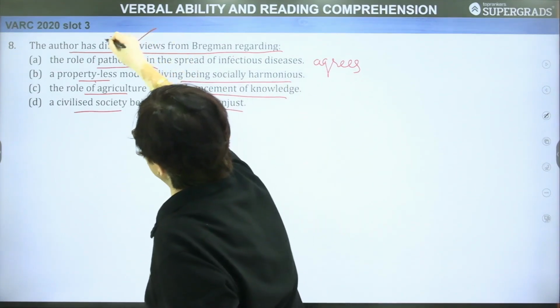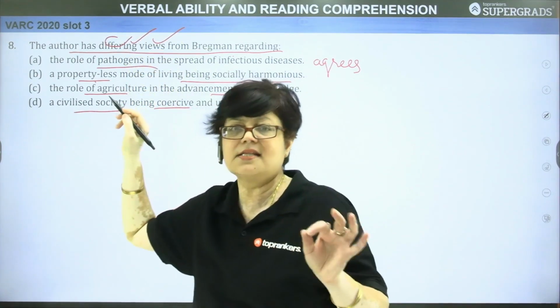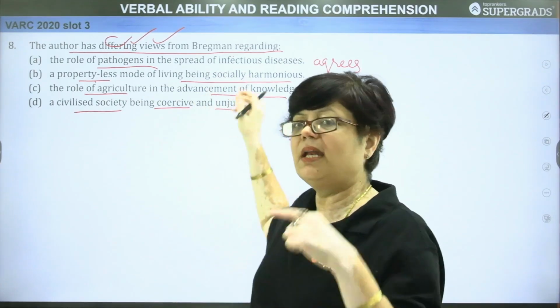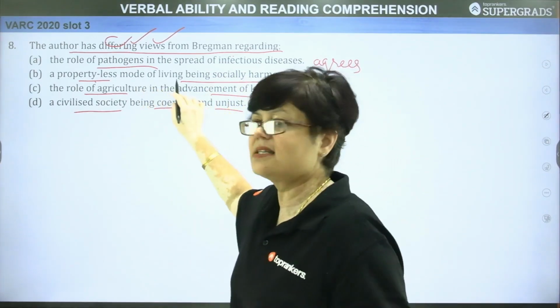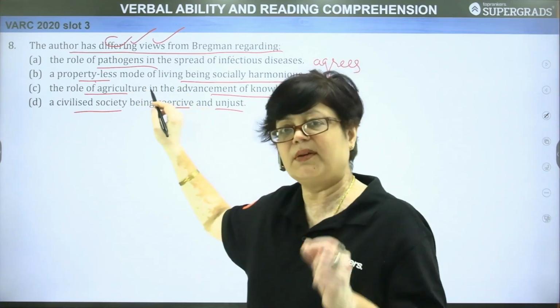What is our question asking? The question is asking which choice is different. I mean, the author is not supporting, and the author's view is not the same as Bregman's. Where does it look like that? This has been discussed, but there is no such clarity. Since this is mentioned, we may feel that it is here.